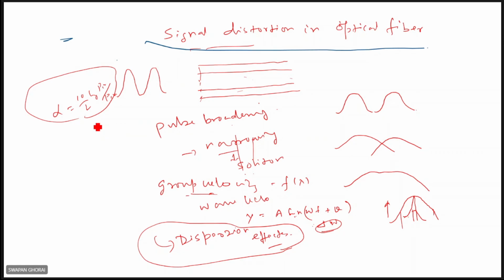Also, we have seen the radiative loss, like bending loss. Bending can be micro bending or macro bending. In case of macro bending, the radius of curvature is quite large compared to the radius of the fiber. In case of micro bending, it is of the same order; they are almost the same. In a bent fiber, the number of modes will be less compared to a straight fiber, because some of the modes will be radiated out.